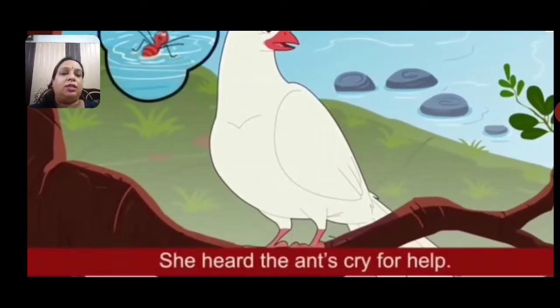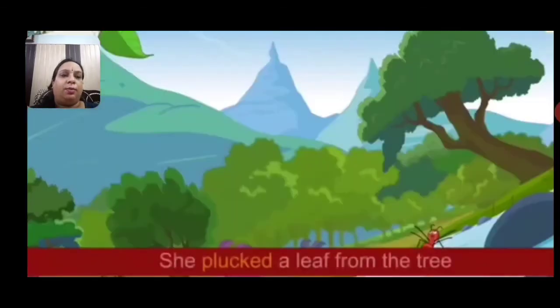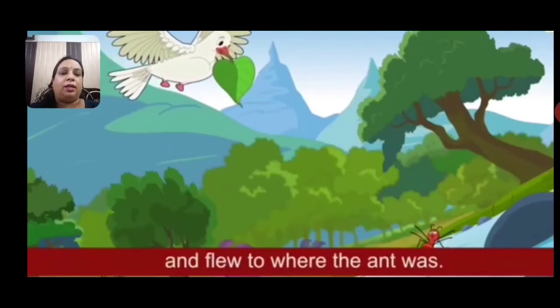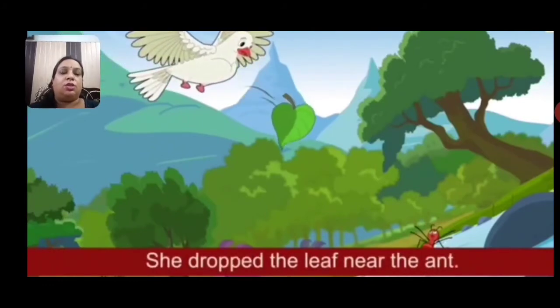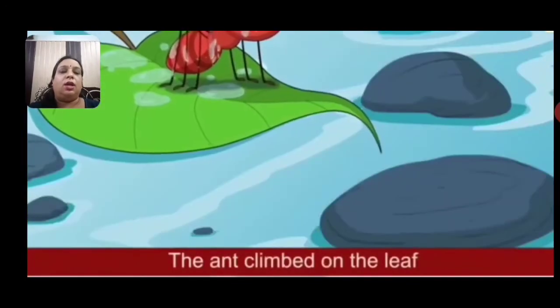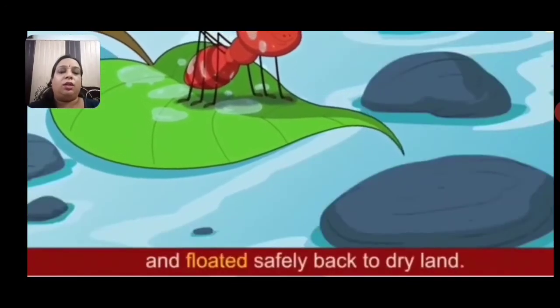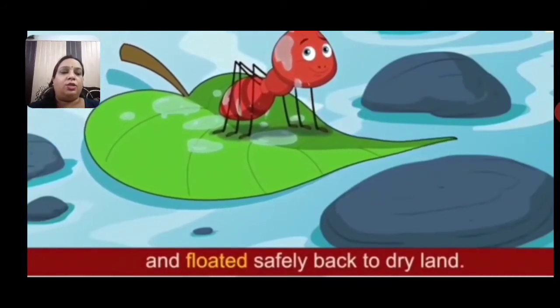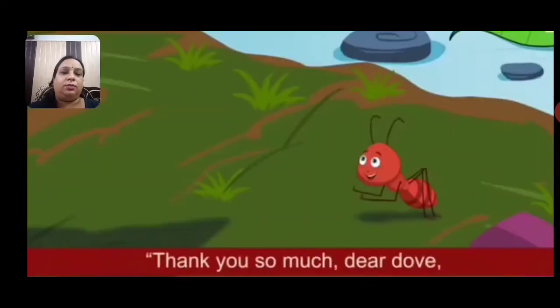She heard the ant's cry for help. She plucked a leaf from the tree and flew to where the ant was. She dropped the leaf near the ant. The ant climbed on the leaf and floated safely back to dry land.